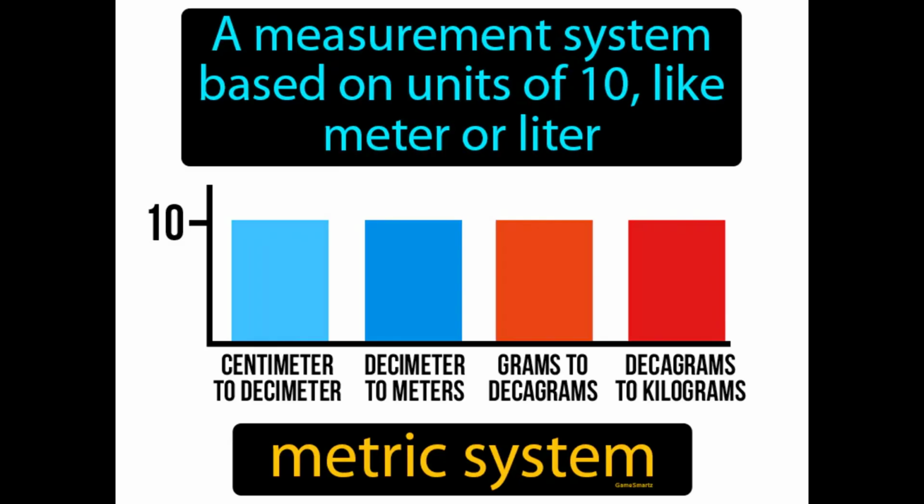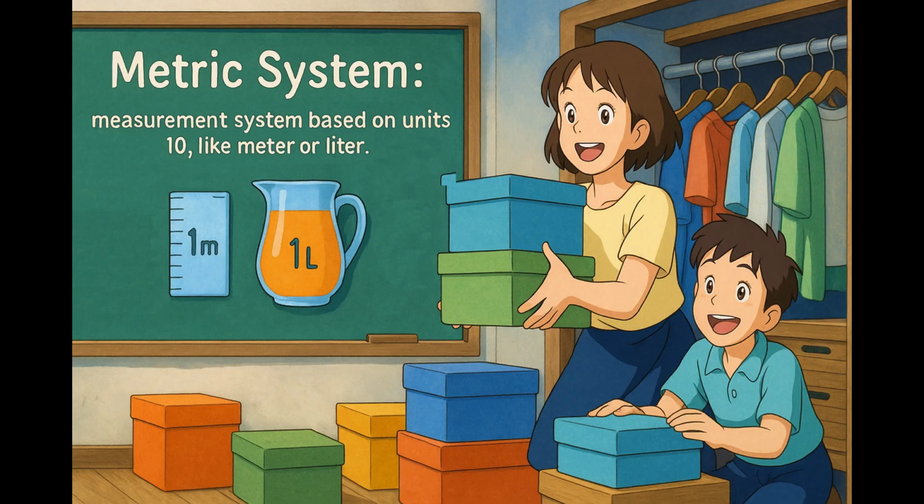A measurement system based on units of 10, like meter or liter, is the metric system. The metric system is an international system of measurement used in science for its simplicity and consistency. Imagine trying to organize your closet, but finding it difficult because every item is a different shape and size, making it hard to stack or categorize them efficiently.